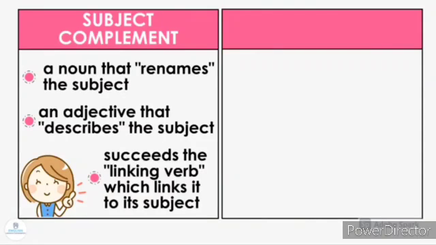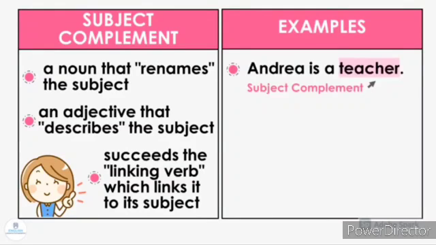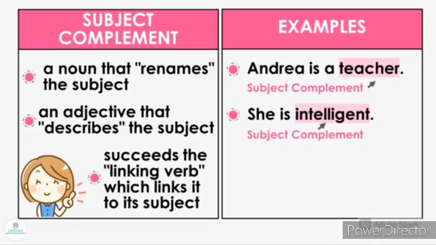Children, let's see the examples for subject complement. Look at the first one. Andrea is a teacher. Here, teacher is a noun which renames the subject Andrea in this sentence. So, teacher is the subject complement. Next sentence, she is intelligent. Here, intelligent is an adjective that describes the subject, she. So, intelligent is the subject complement here.